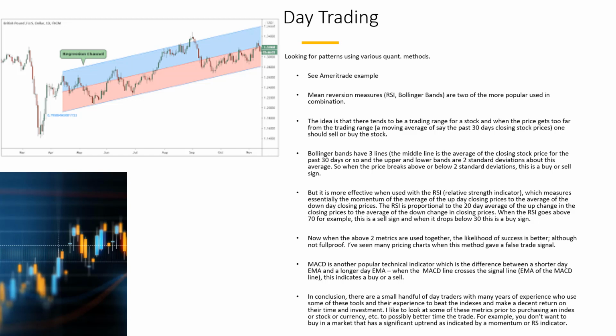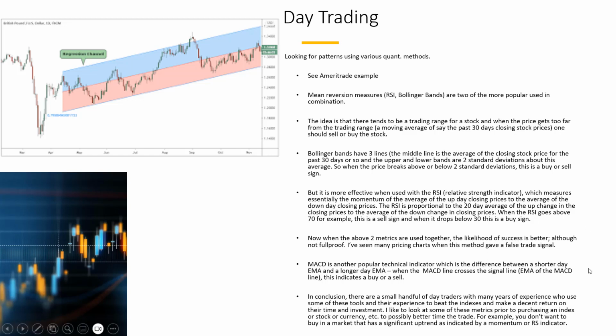MACD is another popular technical indicator, which is the difference between a shorter day exponential moving average and a longer day EMA. When the MACD line crosses the signal line, which is the EMA of the MACD line, this indicates a buy or sell. This is more complicated and a little less intuitive.